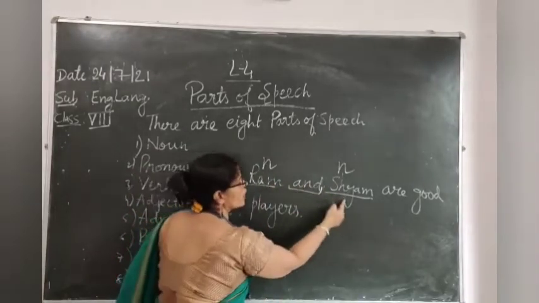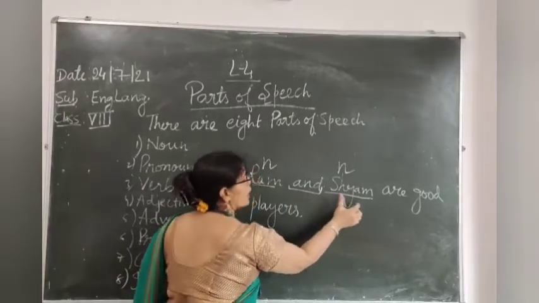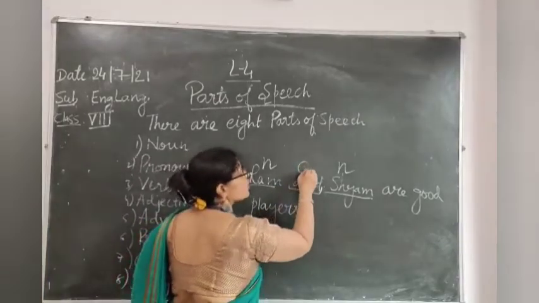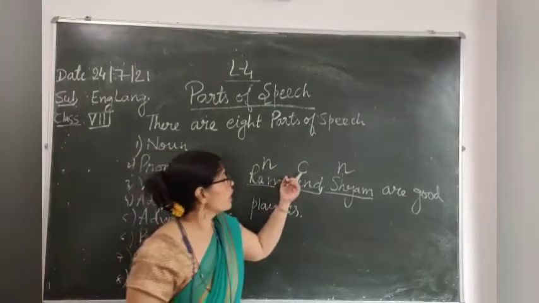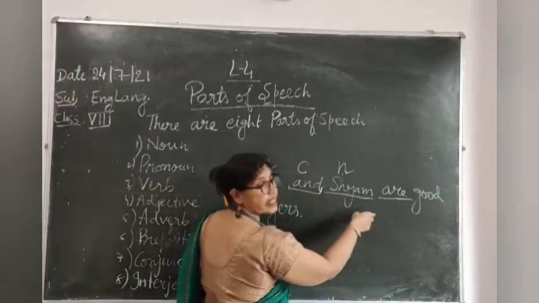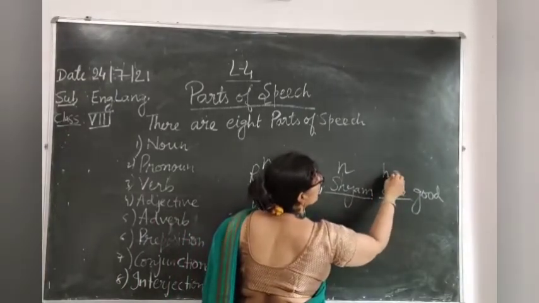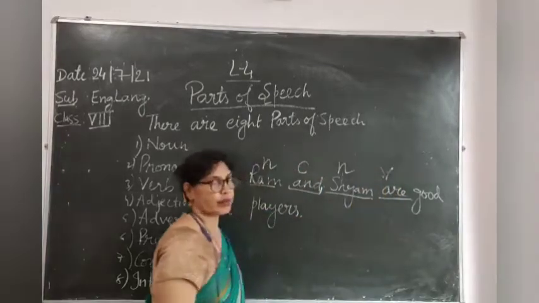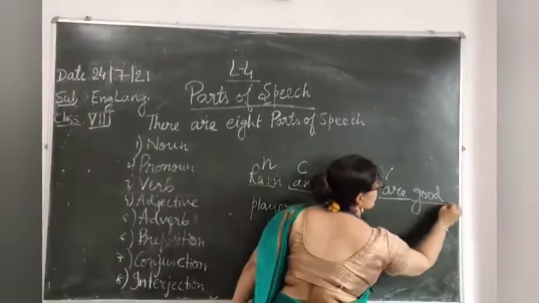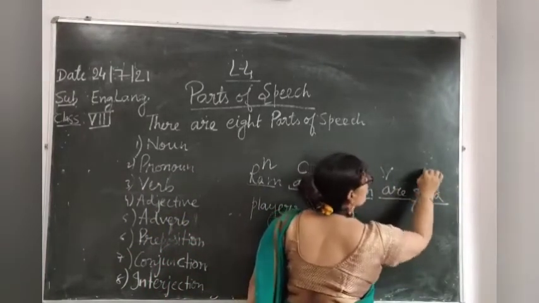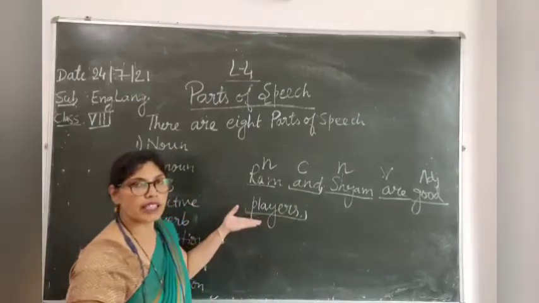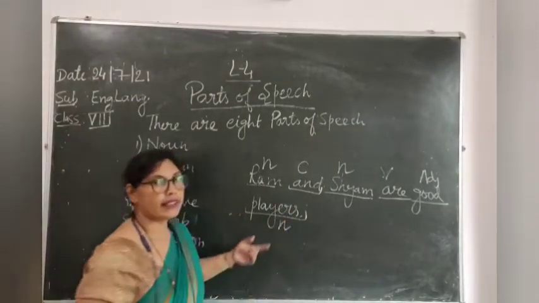And is joining two words. Ram is one word, Shyam is one word. And it is joining them. उसको join कर रहा है. So, in grammar, we call this a conjunction. Here, are is a verb, a helping verb. Good player. Good is describing the player, so it is called an adjective. Player is again the name given to the one who plays. It is also a noun.